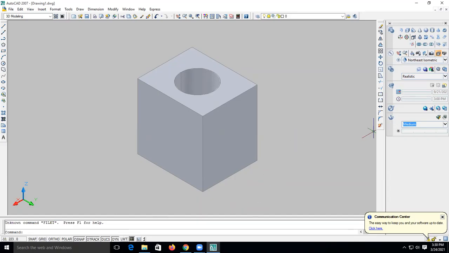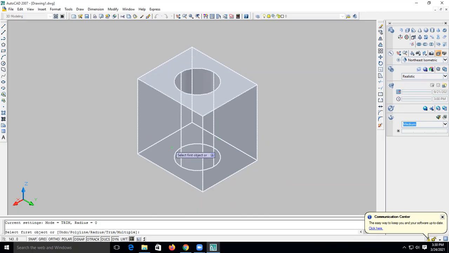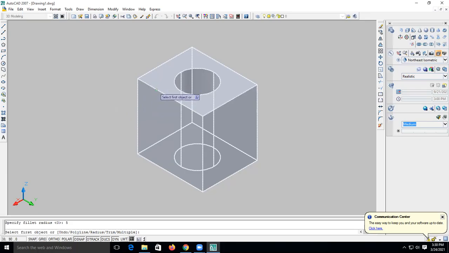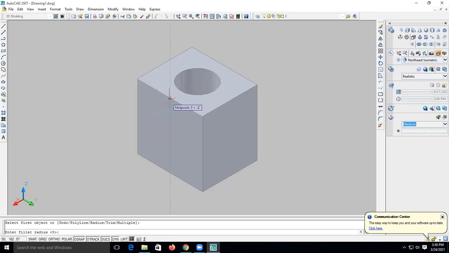So I will just select the fillet. Then R for the radius. Select the radius. See, if any option is given here, then whatever is mentioned in it, you can select that particular part. So R, enter. Specify radius, let's take 5 mm. 5, enter. Now select the side. So I will select 5, enter.